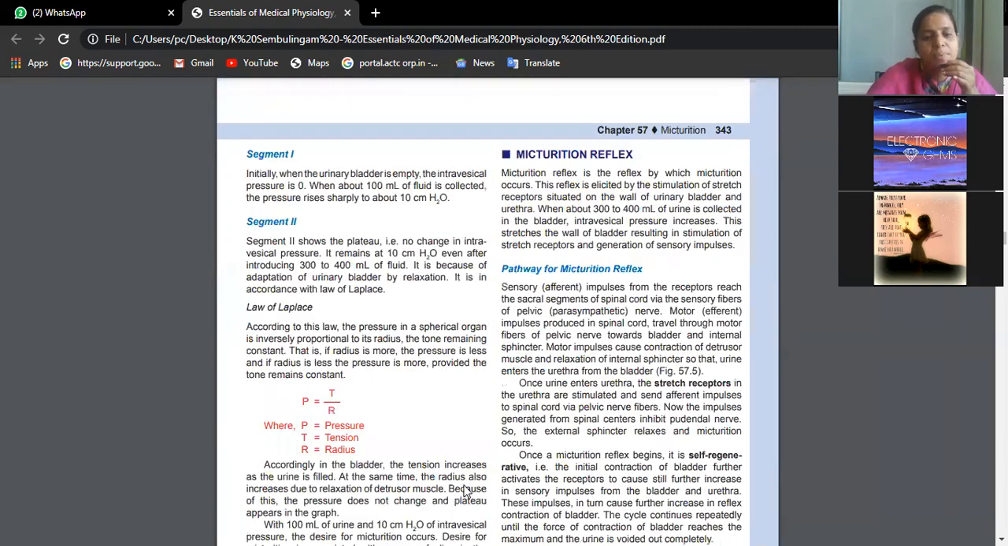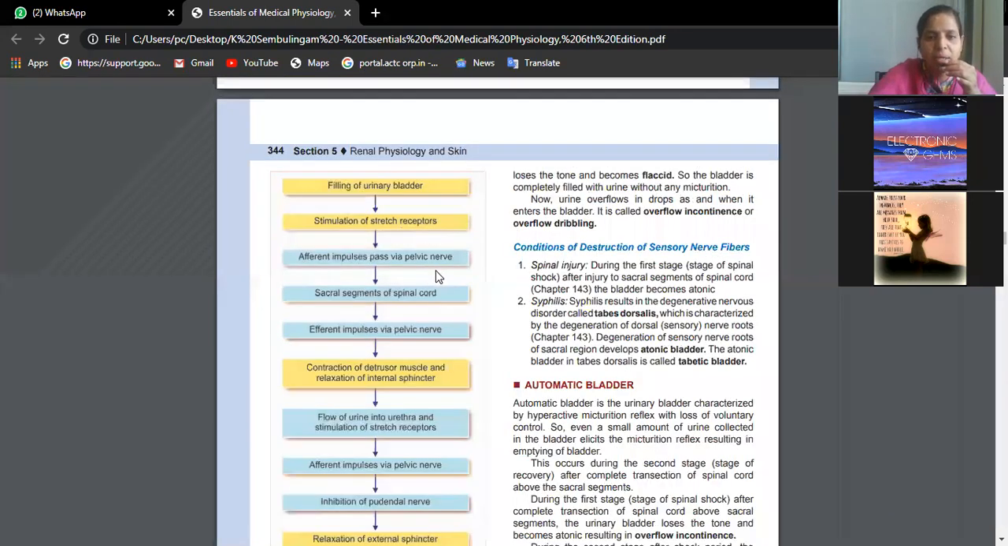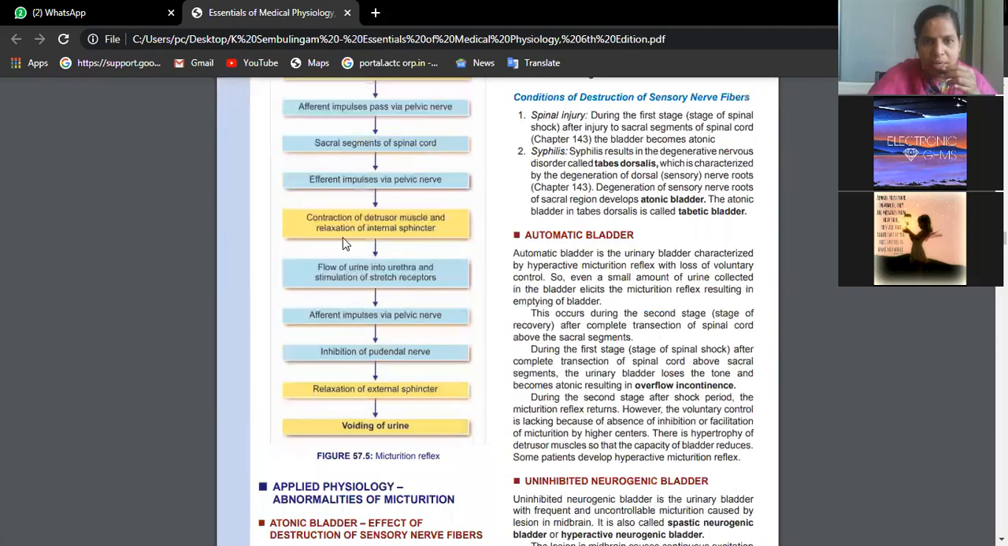So there is a flow chart which helps us to talk about this micturition reflex. Whenever the urinary bladder is full of urine, the stretch receptors inside the bladder get stimulated, and the sensory nerves are carried through pelvic nerves to the sacral segments of the spinal cord, and efferent impulses also. We have afferent and efferent both, which are carried by pelvic nerves. Then what is the name of the muscle we have inside the urinary bladder? Detrusor muscle. Contraction of detrusor muscle and relaxation of internal urethral sphincter. Then flow of urine into the urethra and stimulation of stretch receptors.